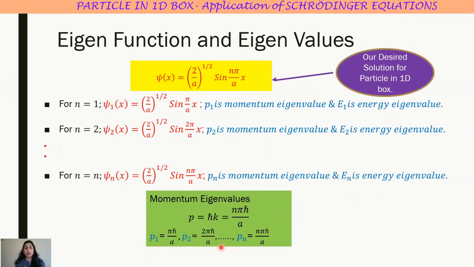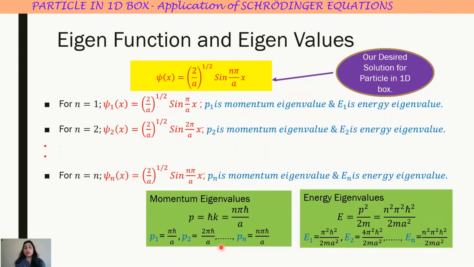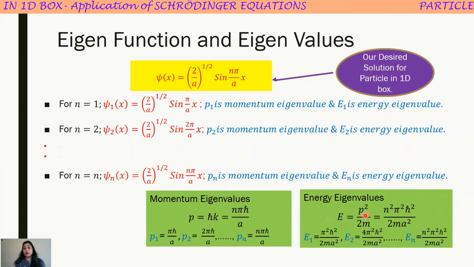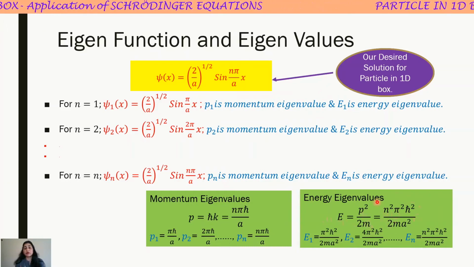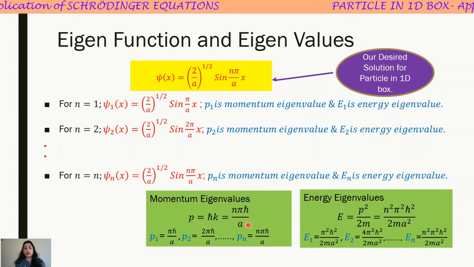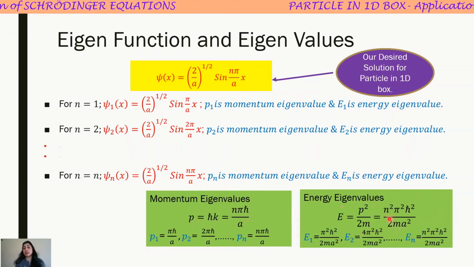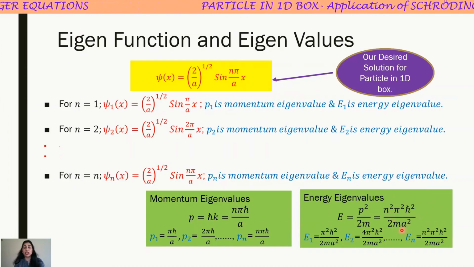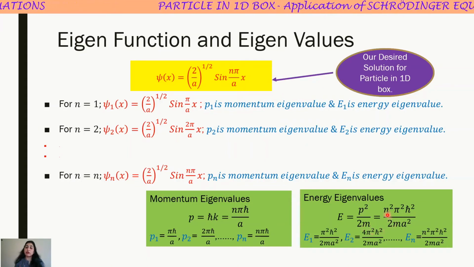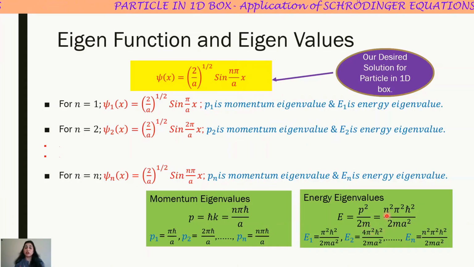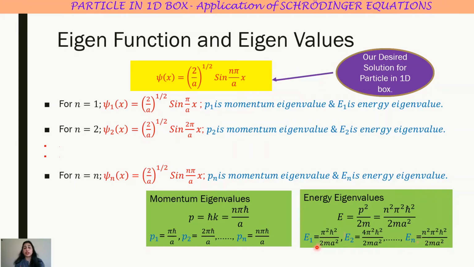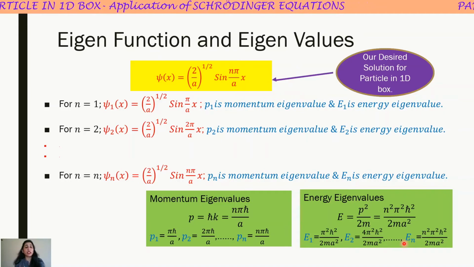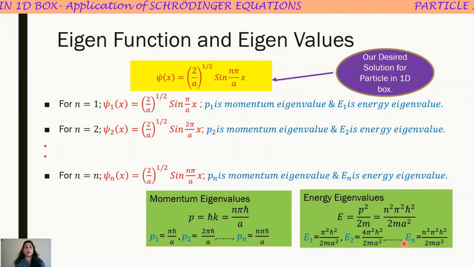Simply go on putting the value of n equal to 1, 2 and so on, and you will get different values of momentum eigenvalues. Similarly, you can have energy eigenvalues using p square by 2m, and p from here is n pi h cross by a, so you get energy values as n square pi square h cross square divided by 2 m a square. Again, by putting various values of n as 1, 2, 3 and so on, you can get values of different energy eigenvalues corresponding to different quantum states.